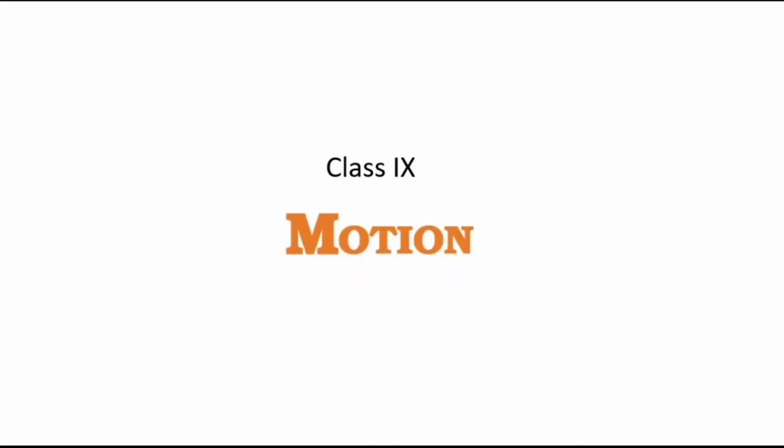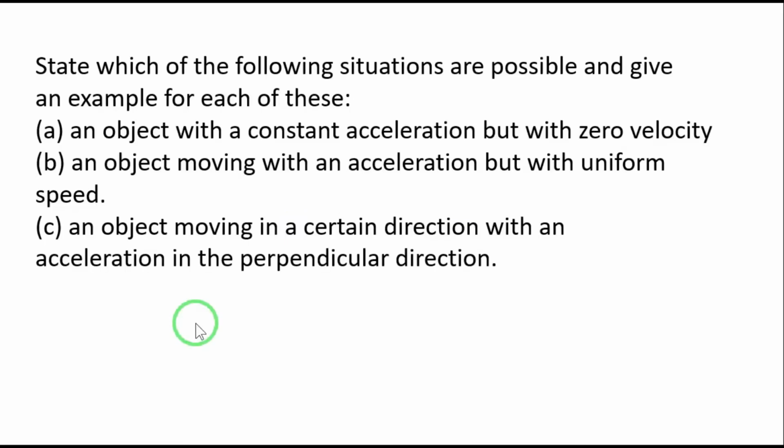We were in the chapter Motion of class 9, and in previous video tutorials we have discussed a few of the exercise questions. We shall continue with a few more exercise questions in this video tutorial. Our first question is, state which of the following situations are possible and give an example for each of these. There are three situations given and we should tell whether each is possible or not. If possible, we have to give an example.